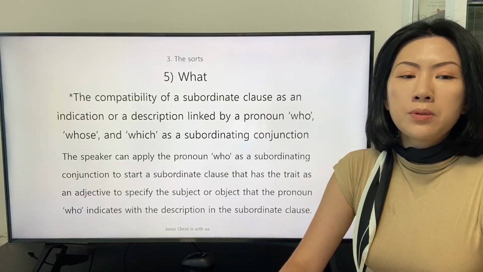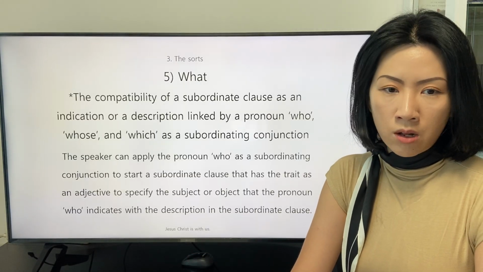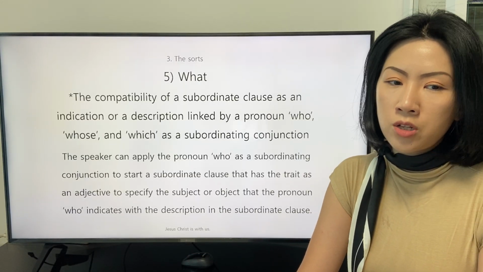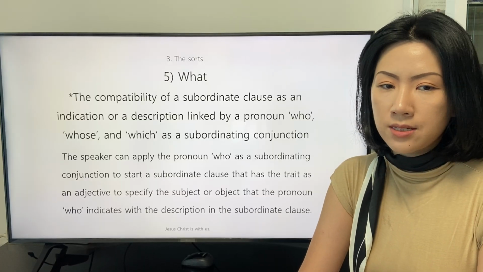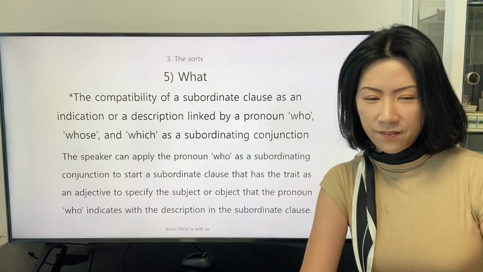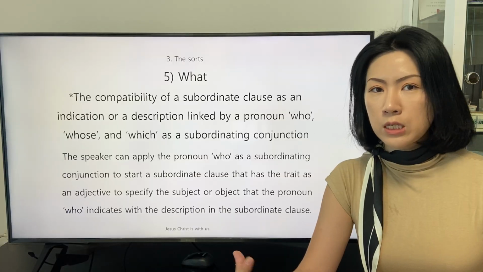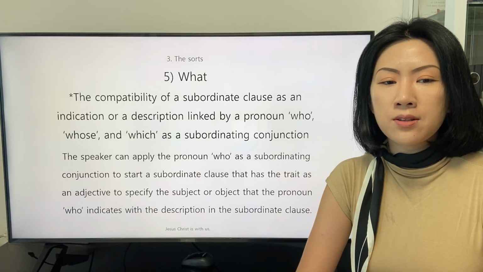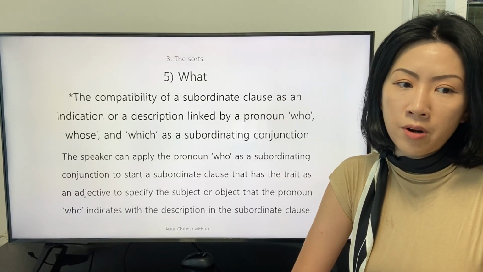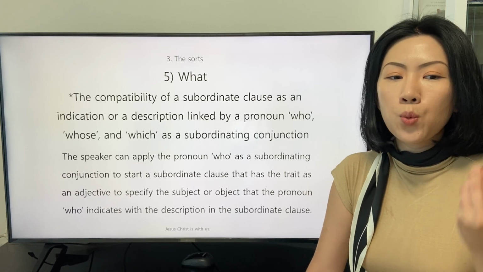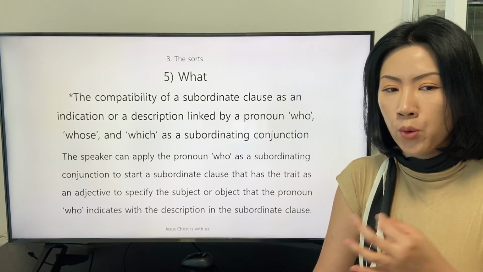The speaker can apply the pronoun who as a subordinating conjunction to start a subordinate clause that has the trait as an adjective, one of the descriptions to specify the subject or object that the pronoun who indicates with a description in the subordinate clause.